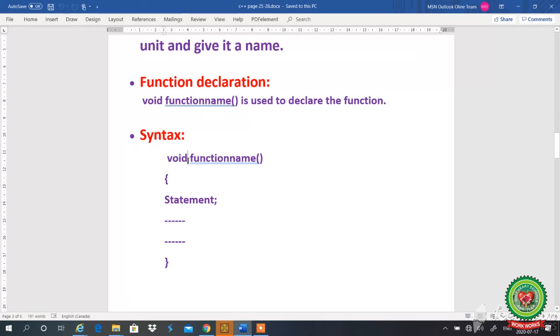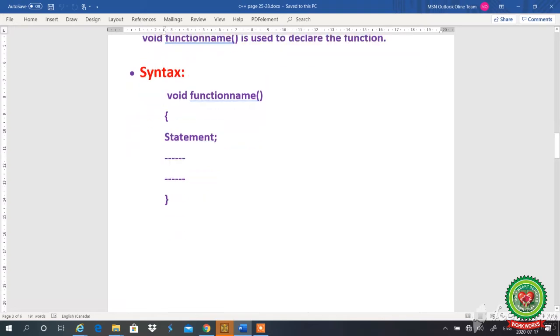We will write void, then the function name, round bracket start, round bracket close is my function, and in this we will write the piece of code according to the program requirement. Whatever the calculation, any message printing, I will write over there, and when I need it I will call it in my main program, in my main method.